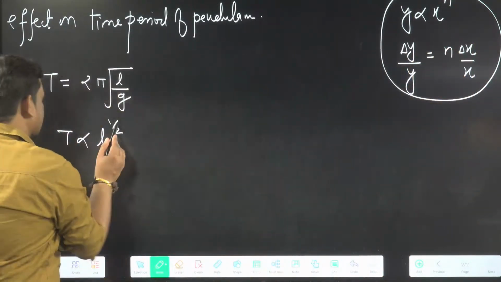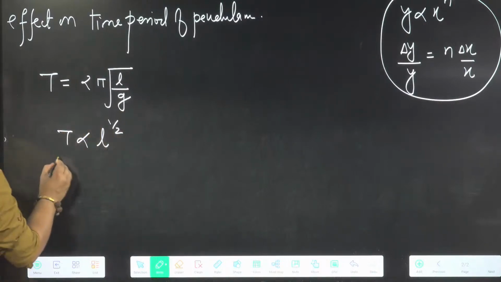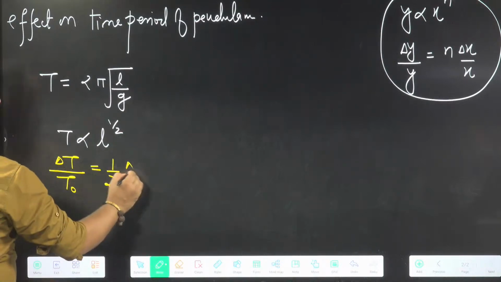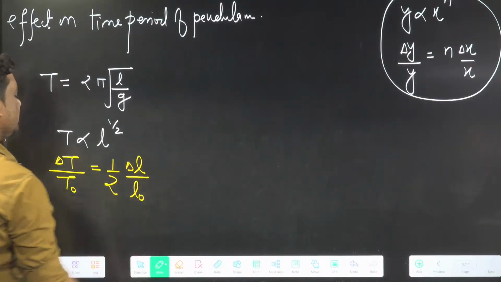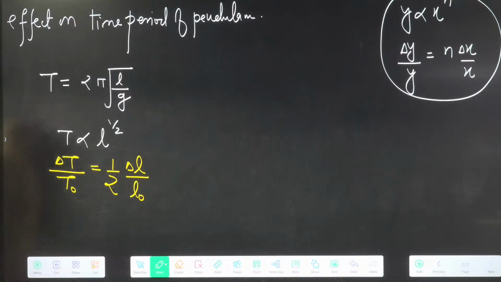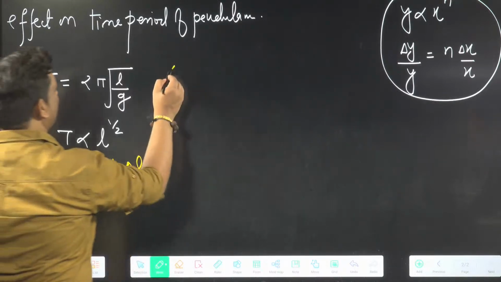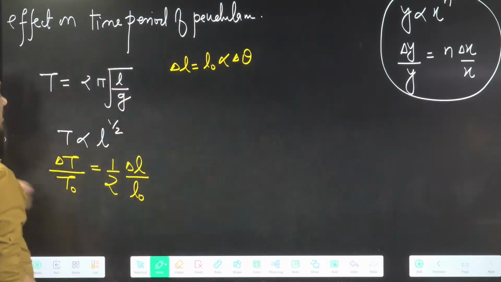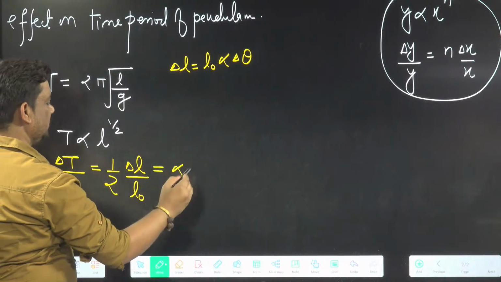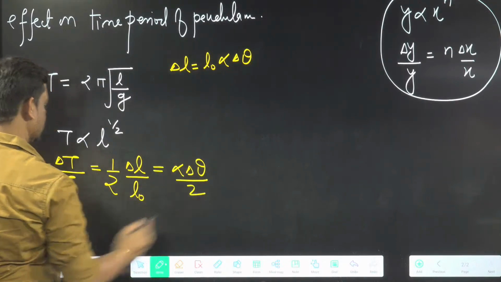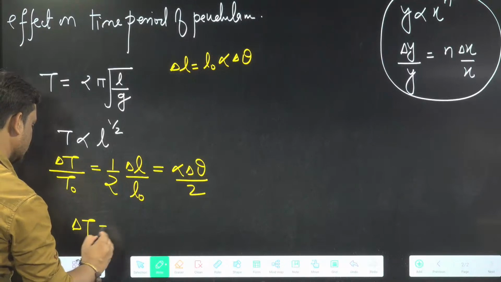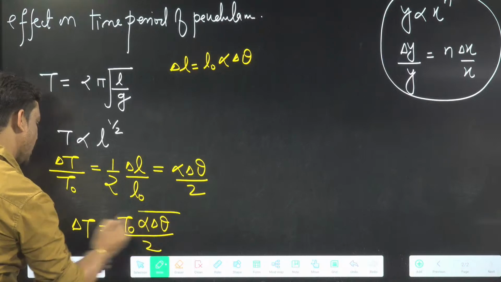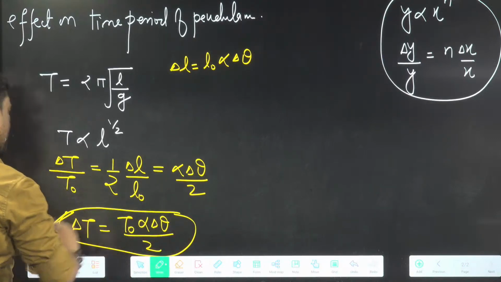So same thing I can write here. This is L power 1 by 2. So delta T divided by initial T naught will be equal to half delta L by L naught. But you know, delta L is nothing but L naught alpha delta theta. So if I put this value here, alpha delta theta divided by 2, delta T finally becomes T naught alpha delta theta by 2. This is the formula that we need to remember: T naught alpha delta theta by 2.